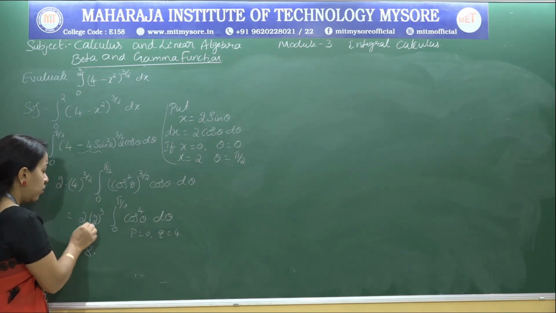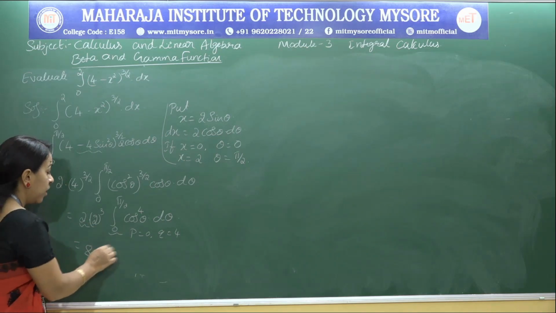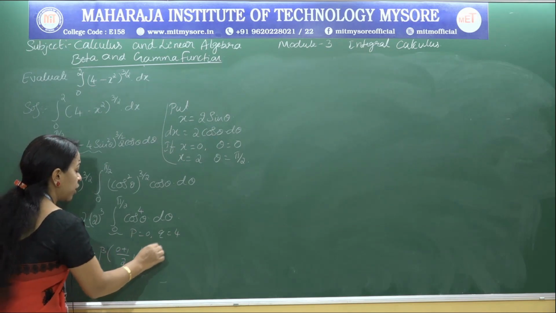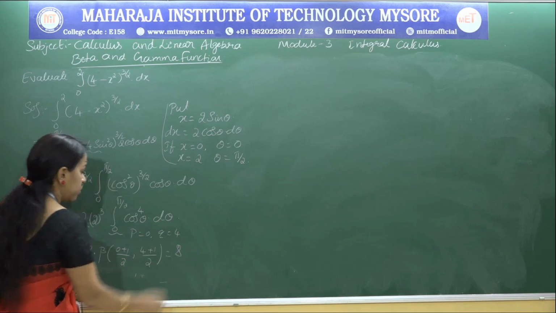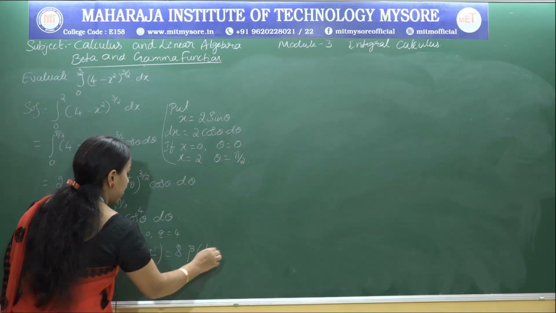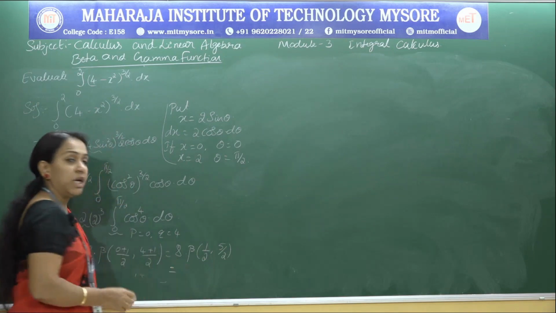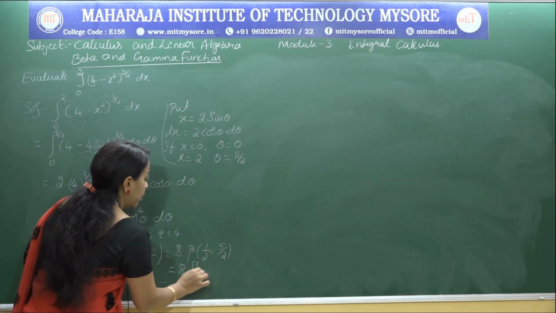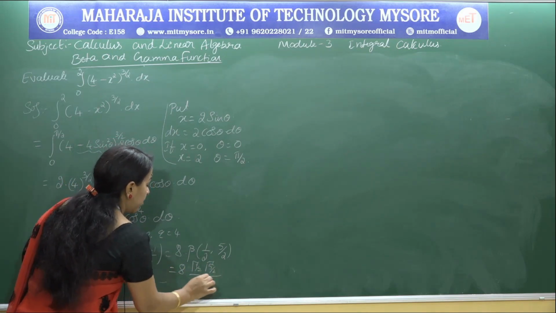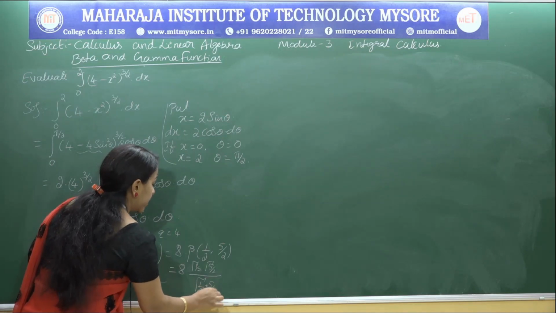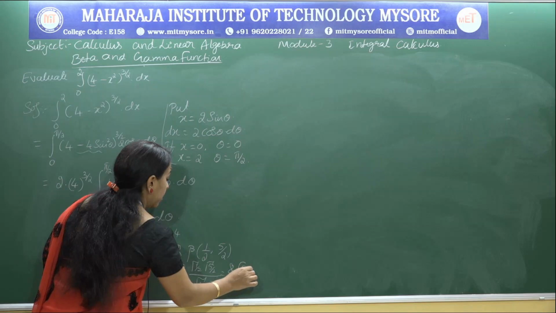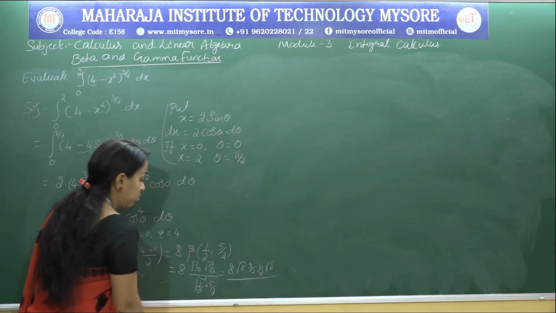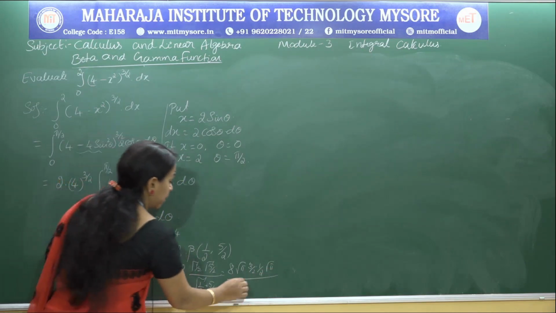So 2 cube is 8, and 2 times beta of p plus 1 by 2, that is 0 plus 1 by 2, comma q plus 1 by 2, is nothing but 8 times beta of 1 by 2 comma 5 by 2. So represent your beta in terms of gamma so that I can get the finite result. 8 into gamma 1 by 2 into gamma 5 by 2 by gamma of 1 by 2 plus 5 by 2 is nothing but 8 into root pi into 3 by 2 into 1 by 2 into again gamma half, which will be root pi, divided by 6 by 2, which is nothing but gamma 3.